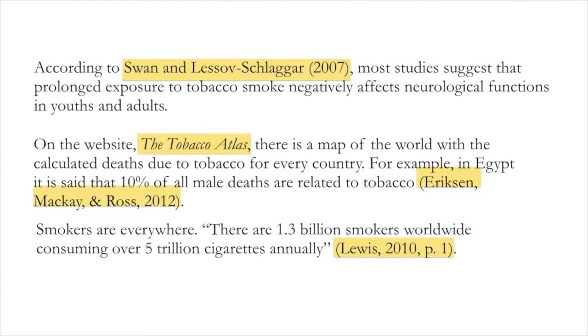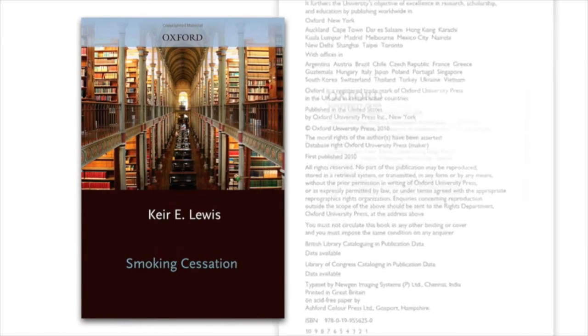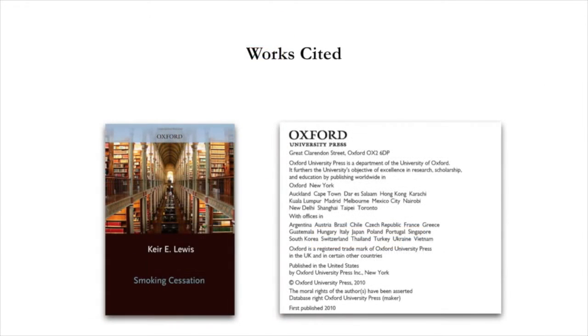The second time a source is cited in your paper is on the Works Cited page, which is where an interested party could find and evaluate your sources. In order to properly cite the book Smoking Cessation, we'll need to find the author, year of publication, title, location, and publisher. This is an example of how it's cited out.